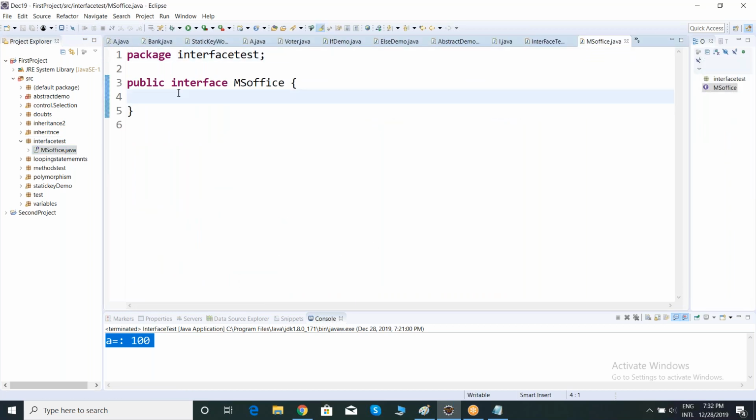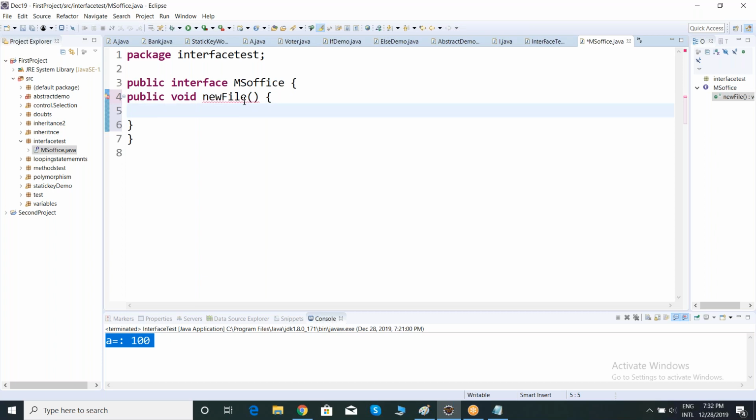See here, in MS Office, let me take a method public void new, or let me take new file. We should not take new, right? See, this is my method. Can I maintain a method body here? No, I should not maintain a method body, because whether you mention it or not, there will be a keyword called abstract. Abstract methods cannot have an implementation.